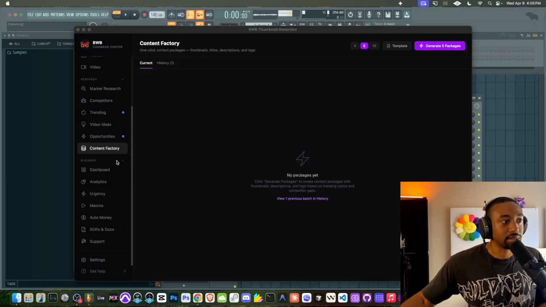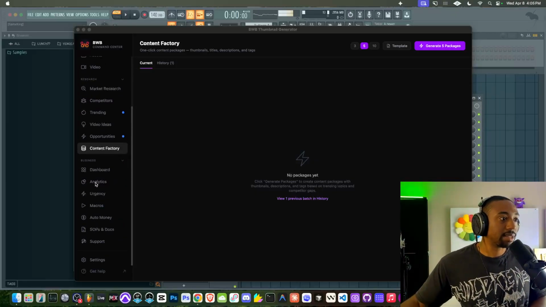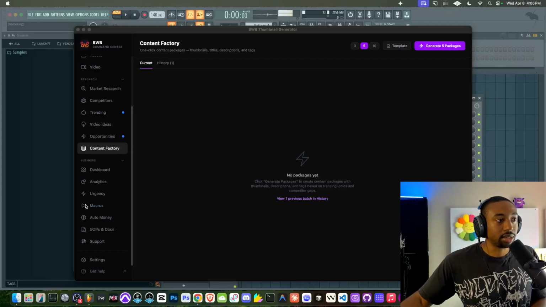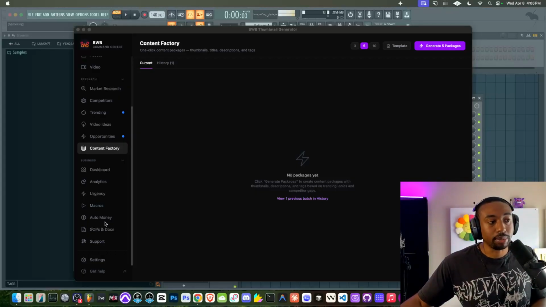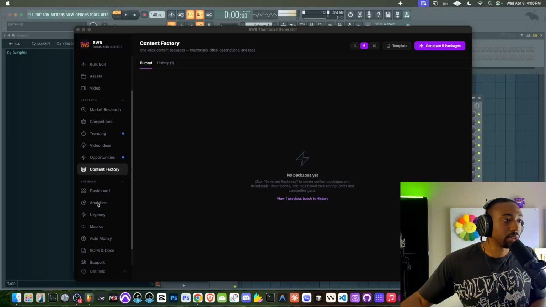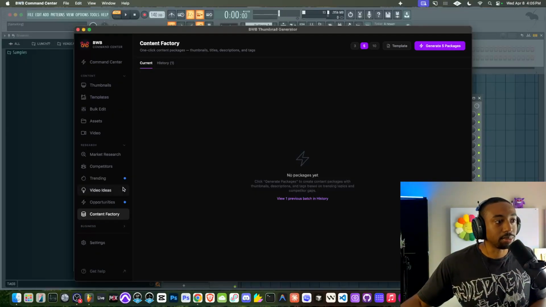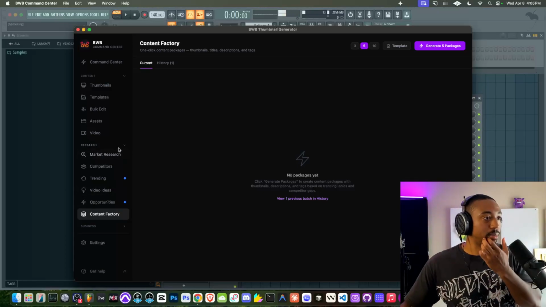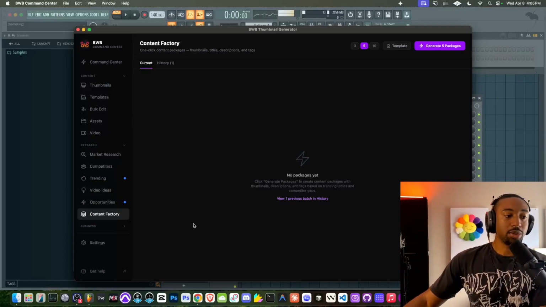I haven't set this up yet, so this is all mock data, but it has the dashboard analytics area, customer support area. You even have an automated cash flow area, the SOPs and docs for your team. Okay, so it goes very deep. This isn't built out yet, so we're probably just going to look at that tab, but it's not all the way built out. But I'm just showing you guys what you can build with AI.